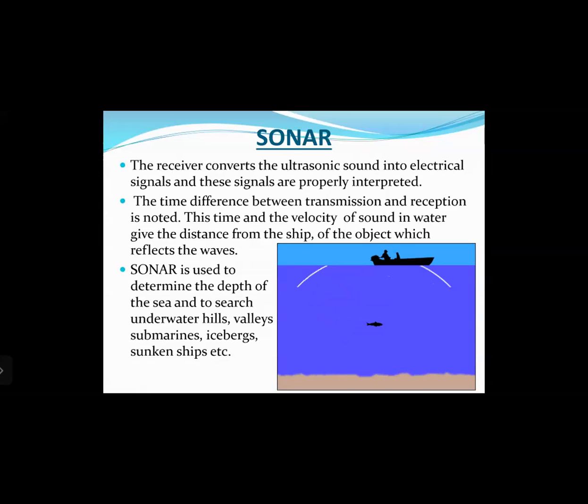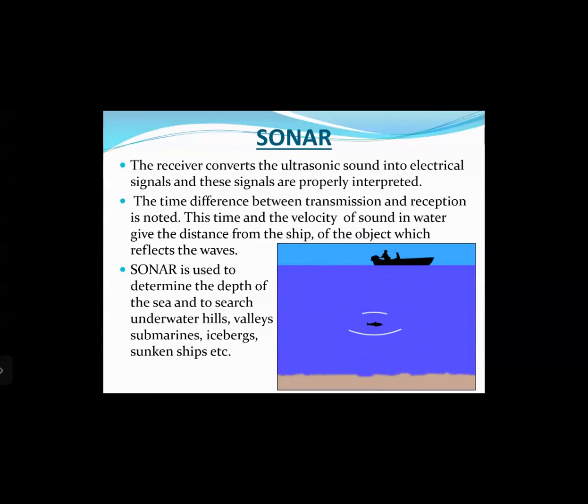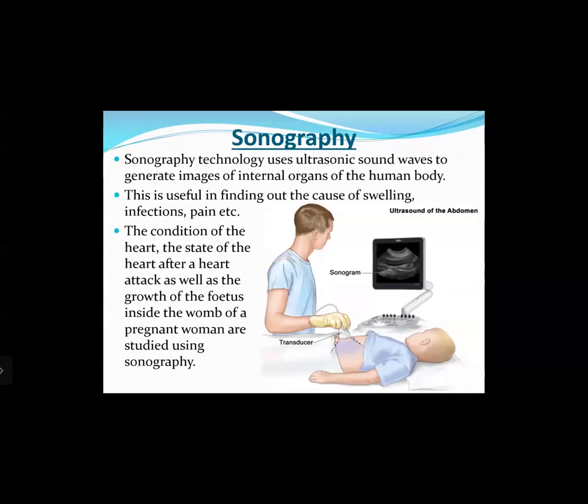The fisherman can see, and by using the sonar he can determine the depth at which the fish are present, and he can place his fishing nets accordingly. Okay, so sonar is used to determine the depth of the sea and to search for underwater hills, valleys, submarines, icebergs, sunken ships, etc. Right? Now the other concept relating to the reflection of sound is called sonography.